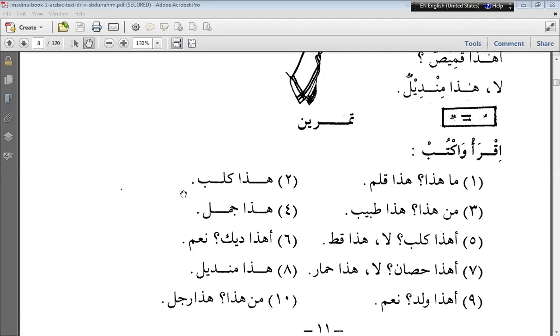Whichever nouns we have covered in this lesson, all those are in marfu' state, which means all those have double dhamma, tanween with dhamma. I have a separate video uploaded on YouTube which explains the signs at the end of the word, the possible signs at the end of the word used in the Arabic language.